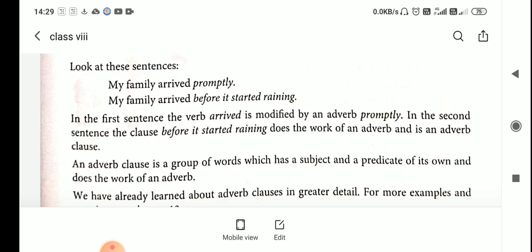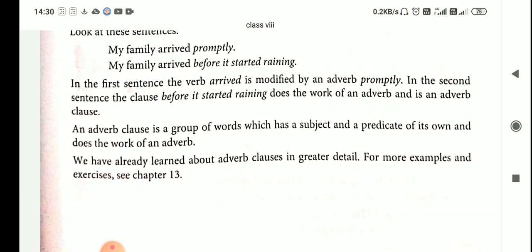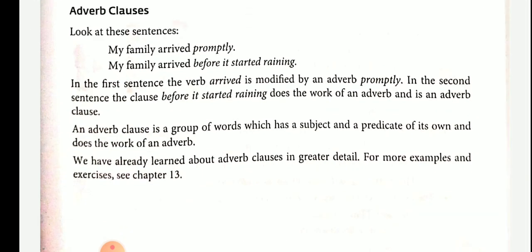There are different types of adverb clauses. The conjunctions that we usually use for adverb clauses are because, when, whenever, where, wherever, since, after, before, so that, etc. Now let us go to each clause.